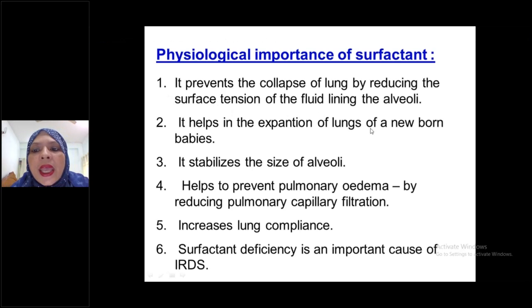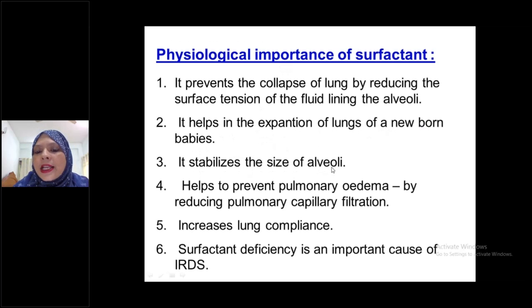after delivery. Okay, newborn babyদের দেখা যায় যে newborn babyদের expansion of the lungs occurs due to presence of surfactant. এই সারফেক্ট্যান্টের জন্যই expansion of the lungs টা হয় newborn babyদের। দেখা যায় যে আমরা যখন শেকিং করি, বেবিকে একটু শেক করি, দুই চারটা চড় থাপড় দেই, তাই না, তখন কি হয়, রেসপিরেটরি মুভমেন্টটা স্টার্ট হয় লাংসের due to presence of surfactant. This surfactant production occurs at 6 or 7 weeks of gestational life, ঠিক আছে, সারফেক্ট্যান্ট প্রোডাকশনটা শুরু হয় ফিটাল লাইফে। ঠিক আছে, এই সারফেক্ট্যান্টের কাজ কি? It helps in the expansion of lungs of a newborn baby.